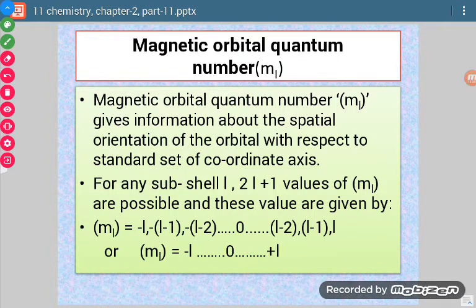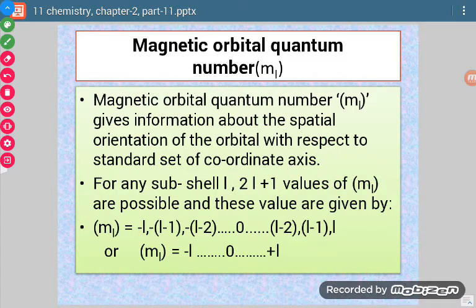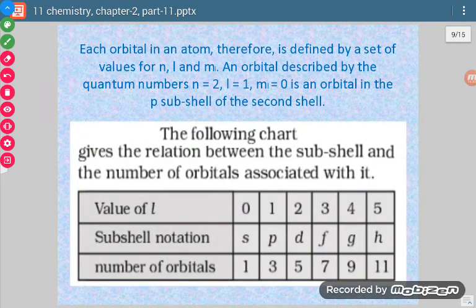Now if we count all the values, then total values will be 2L plus 1. Just like just now we did, L value is 2. Then total possible values are minus 2, minus 1, 0, plus 1, plus 2. Now total values will be 2L plus 1, 2 into 2 plus 1. So it means 5 values. 1, 2, 3, 4, 5. So this is what magnetic quantum number tells us about the electron. Now as many values are there of ML, that many orbitals are possible.